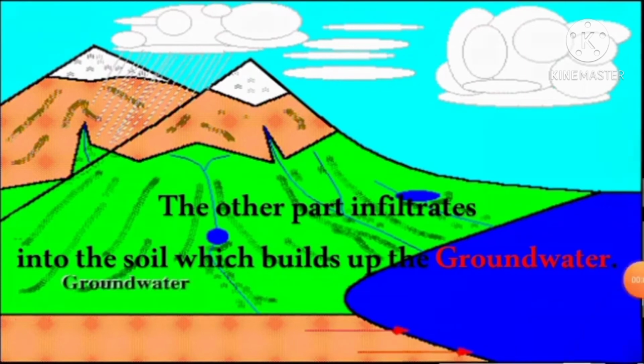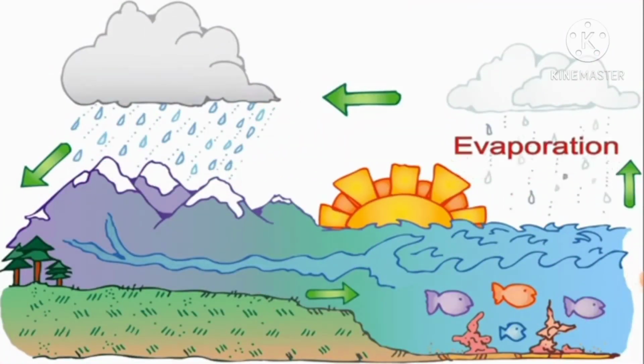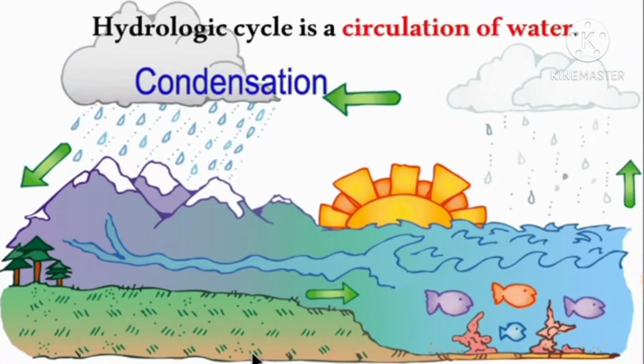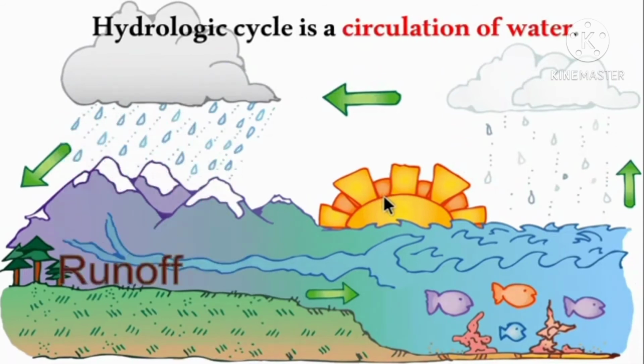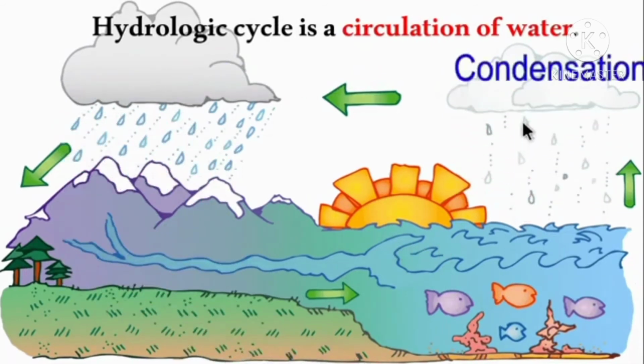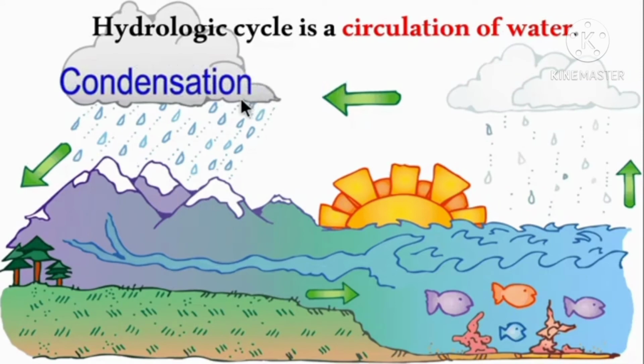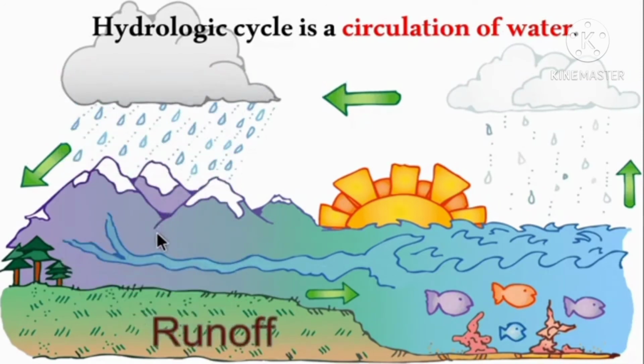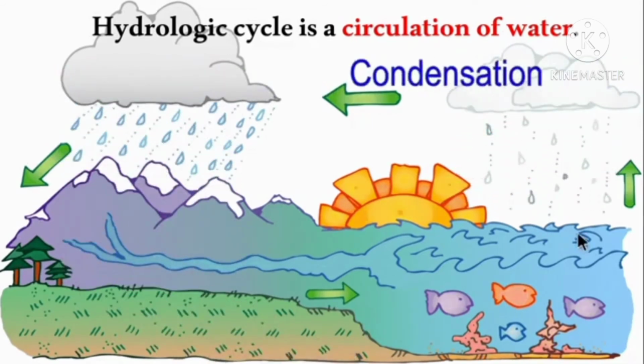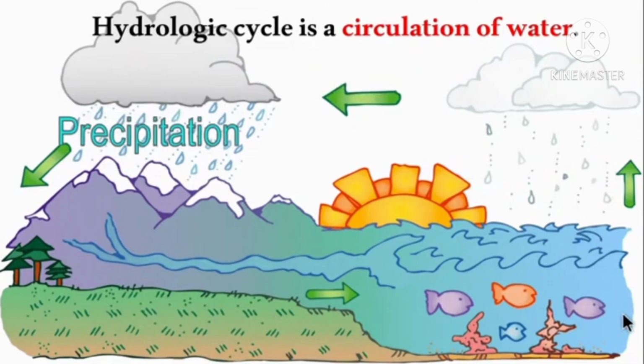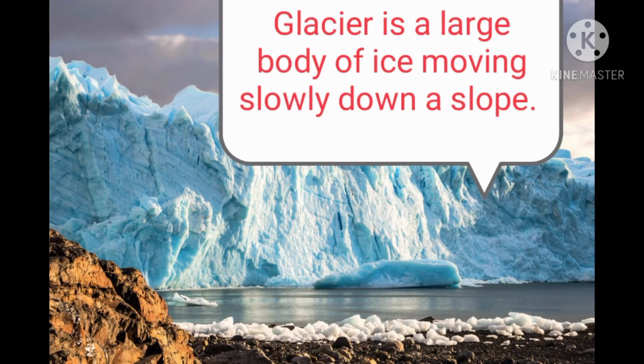So some will be on the surface and the other infiltrates into the soil, and they constitute the groundwater. The hydrological cycle is a circulation of water. So first the water will get evaporated, then condensed. Again it will return as water in the form of precipitation. So it is a circulation of water. A glacier is a large body of ice moving slowly down a slope.